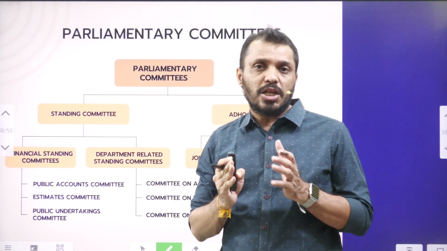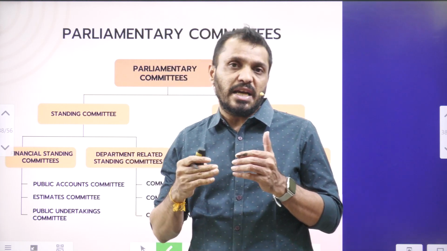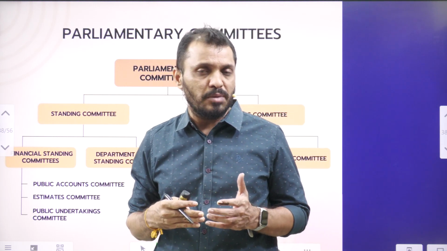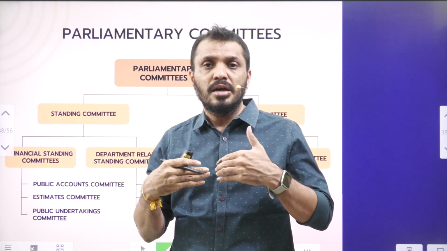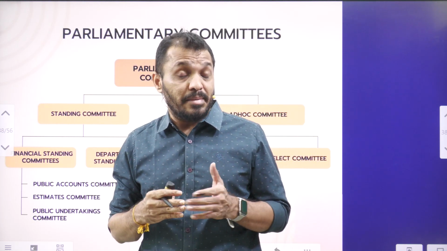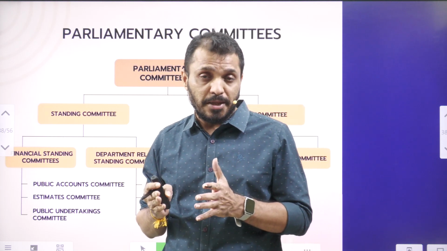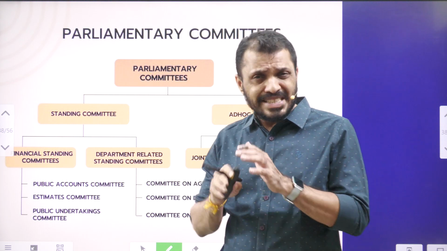Parliamentary committees are of two types: standing committees and ad hoc committees. Standing committees are again of various types. Departmental standing committees, there are 24 departmental standing committees, and finance committees like the Parliamentary Committee on PSUs, the Parliament Estimates Committee and the Parliament Public Accounts Committee. Apart from that, there are the Ethics Committee and the Privilege Committee.